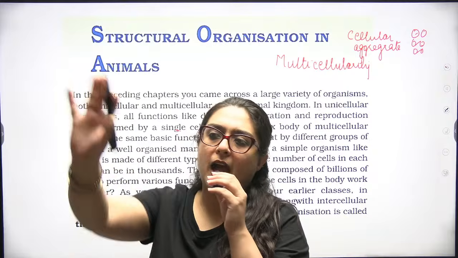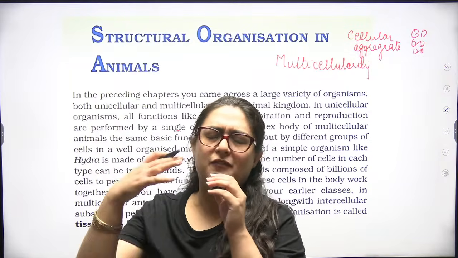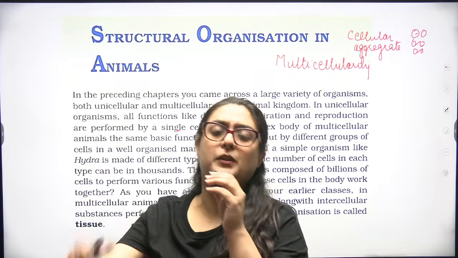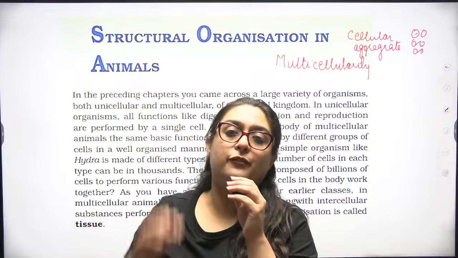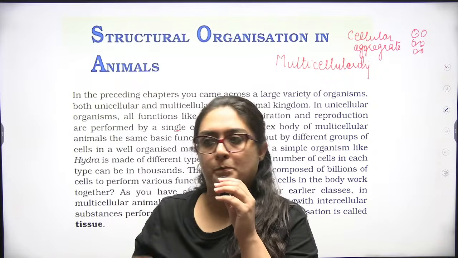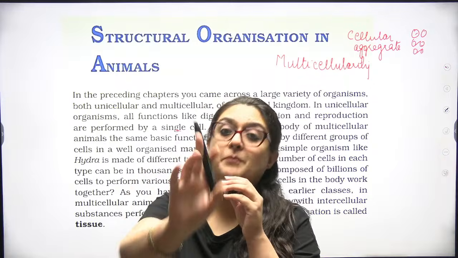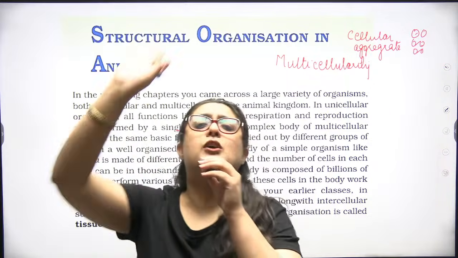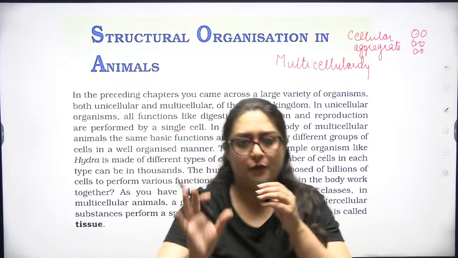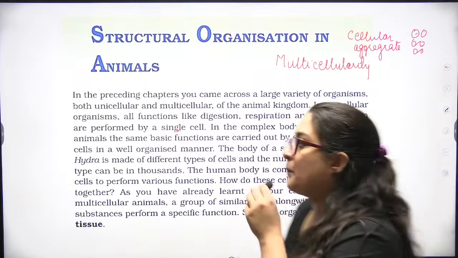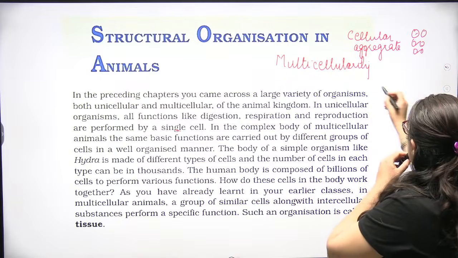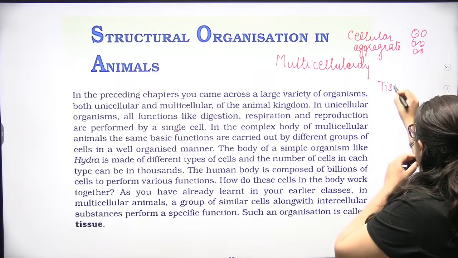If cells are epithelial cells, they are meant for epithelial tissue. Tissue is a group of cells which are similar in origin but may be similar or dissimilar in structure and function. That is the proper definition. So here we are going to deal with tissue.